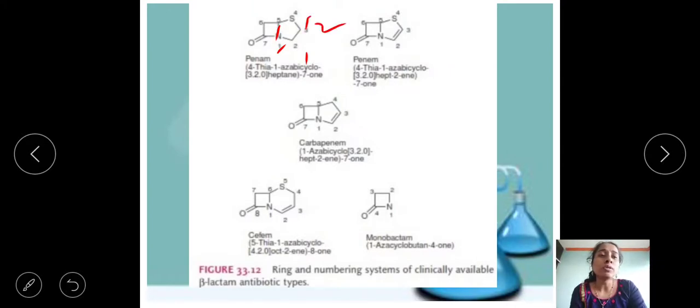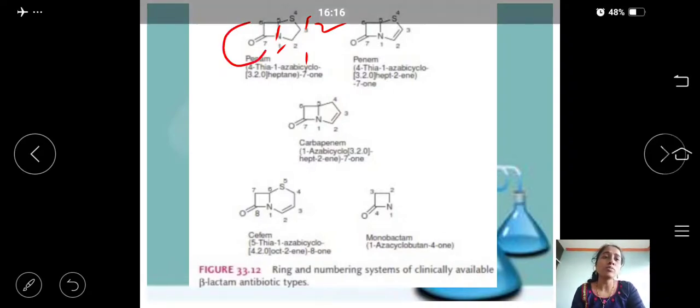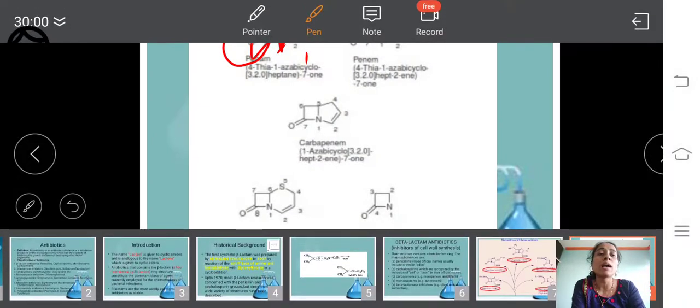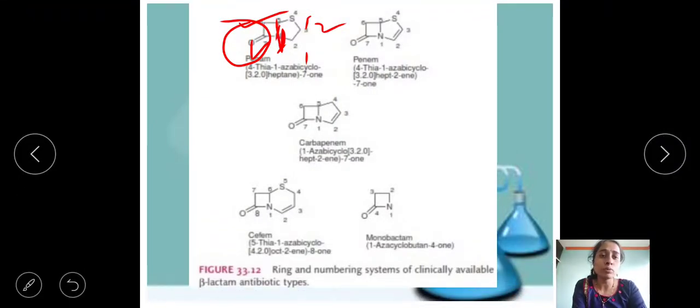So that's why these three, that means 3. Then we put a dot. Afterwards, we consider the other side of the bicycle. How many carbon atoms remain over here? This one and this one, that means 2 carbons. So that's why 3.2. And in between the fused carbons, is there any carbon atom between these 2 fused carbons? No. That's why we put 0. That is nothing but 3-2-0.